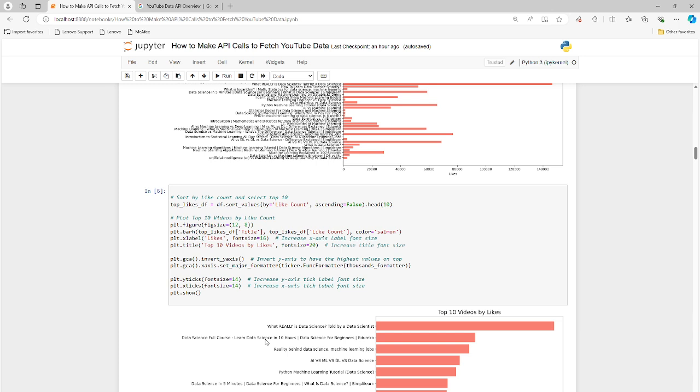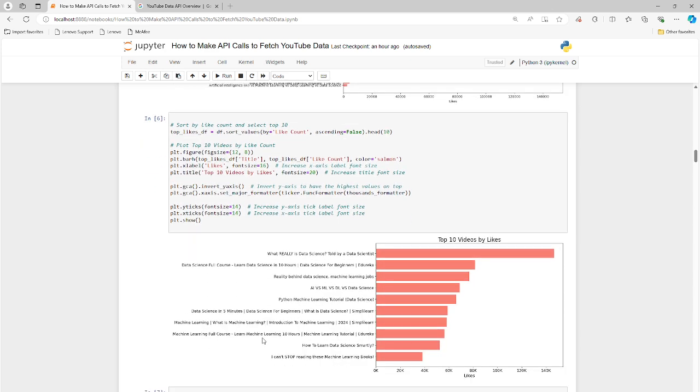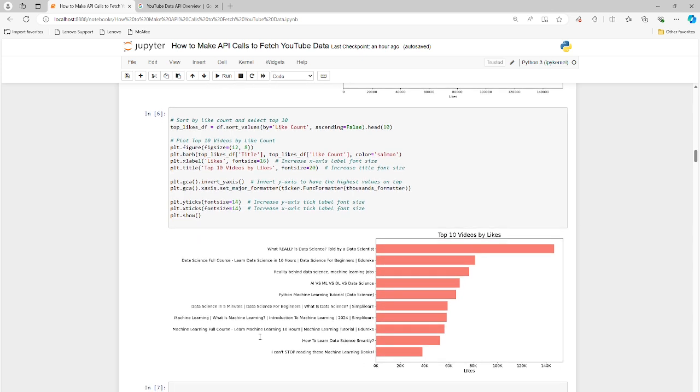And again, number 2 is Data Science Full Course. That's by Edureka, and we saw that above. So I would say that course developer is pretty popular, right? He's in the top 3 above and the top 2 in this one. In terms of likes, you have 140K and then 80K, so close to half of the number 1, and then it just goes down from there. Everything is sorted in descending order, so I think that's pretty useful.